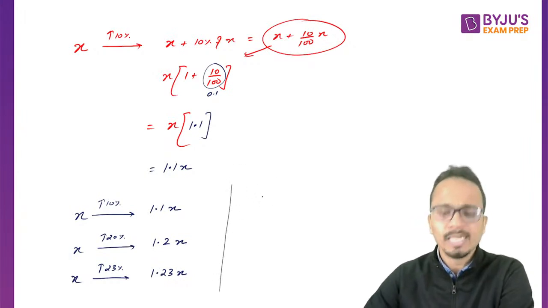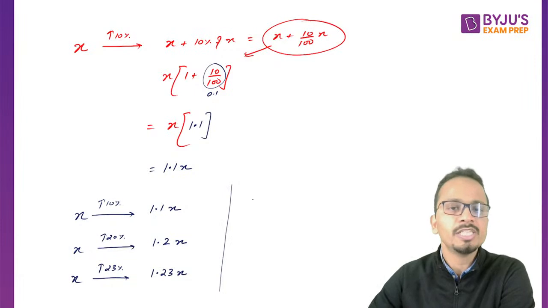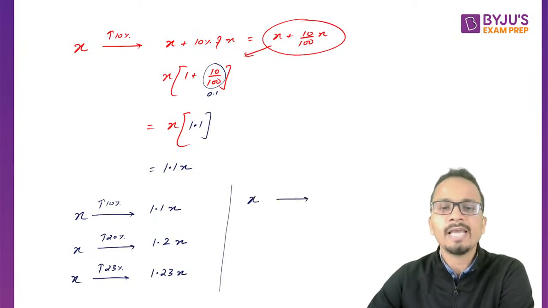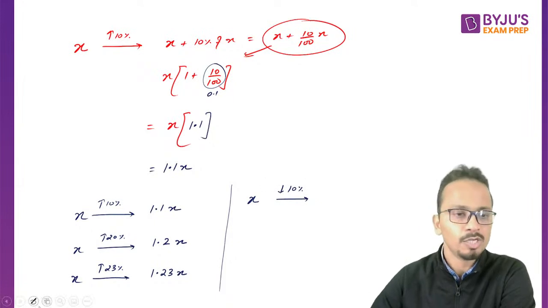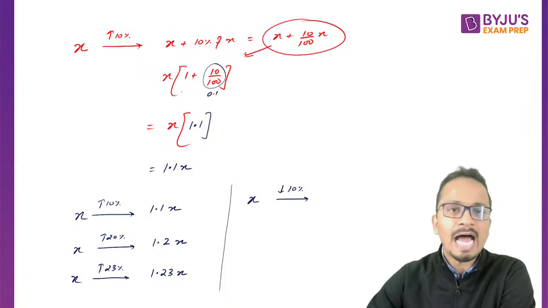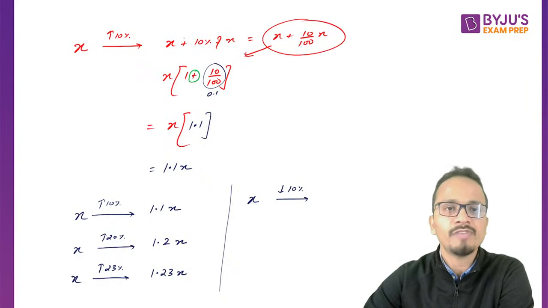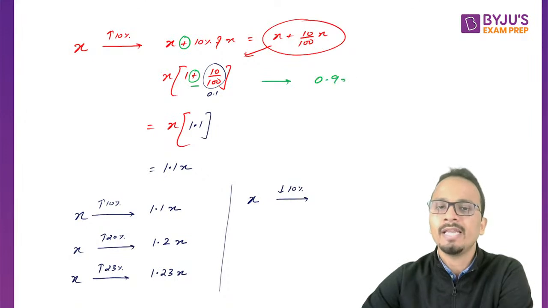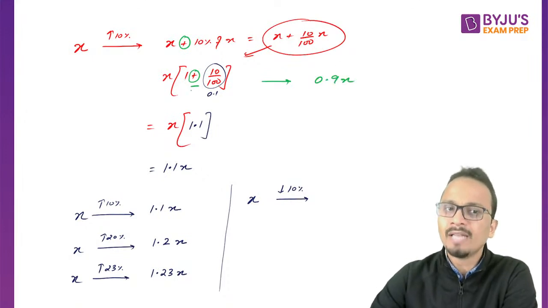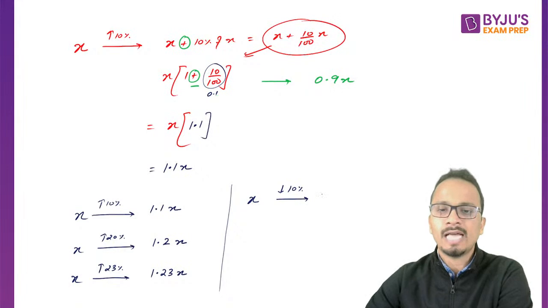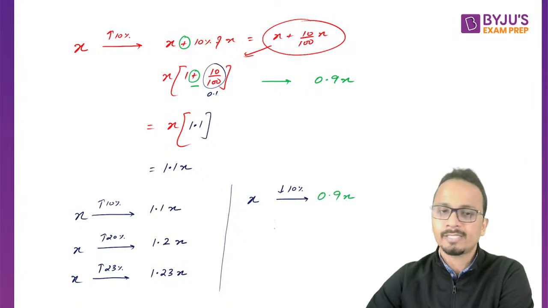Now, in case there is a percentage decrease, that means x decreased by 10%, instead of adding here, there will be a subtraction sign and this will become 0.9x. So 1 minus 0.1, that is 0.9x.